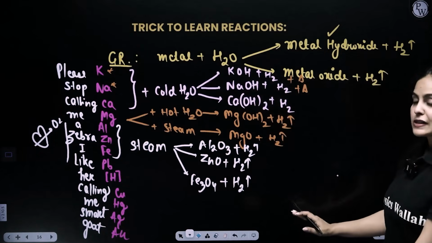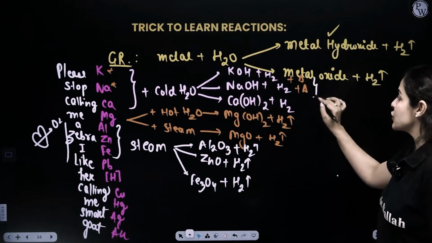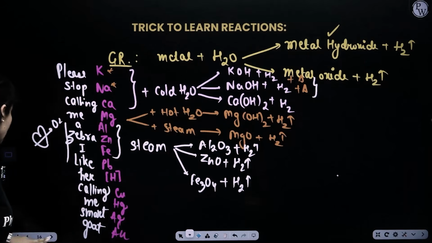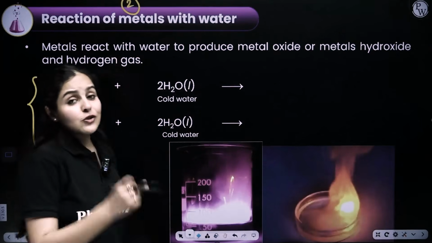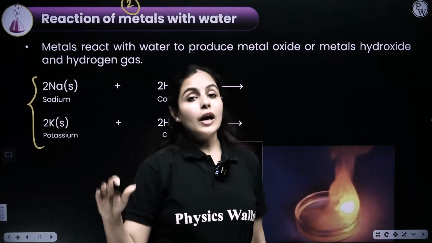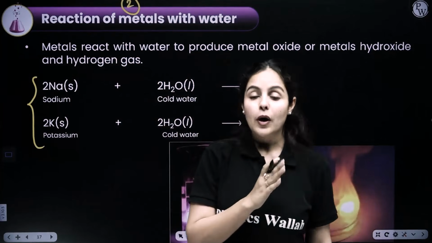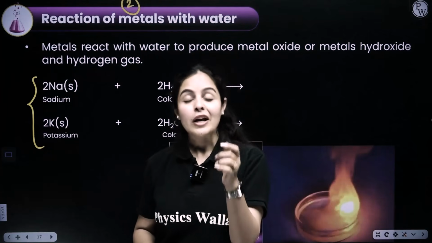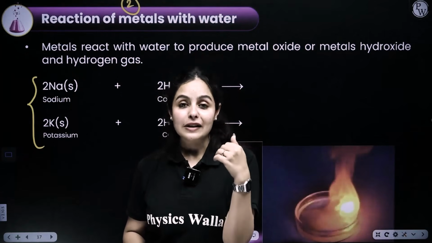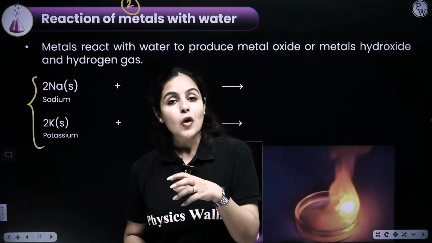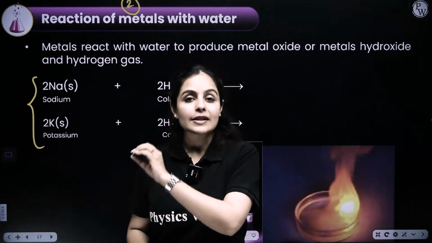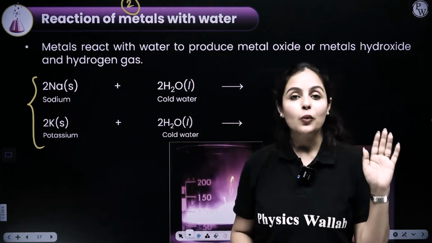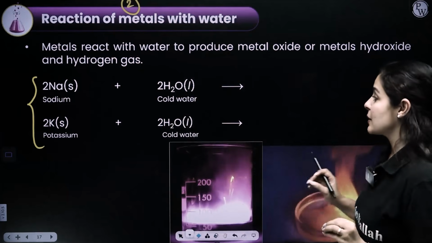None of these reactions is exothermic anymore. Only the first two reactions were exothermic. Remember this. I hope that is clear. So you have learned these many reactions in one go, and remember all the conditions at once. Top three metals with cold water, magnesium with both hot water and steam, and then we have aluminium, iron and zinc reacting with steam. They love oxygen and they form the respective oxide plus hydrogen gas. After that, none of the metals will react with water, neither cold, hot or steam.